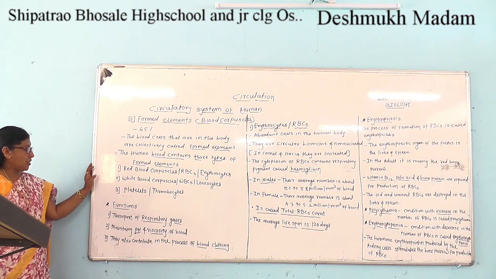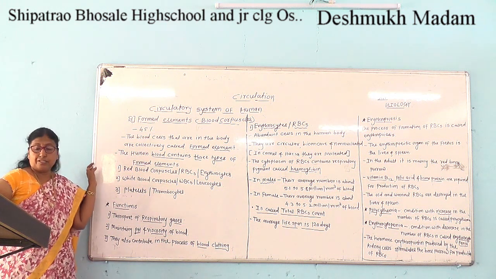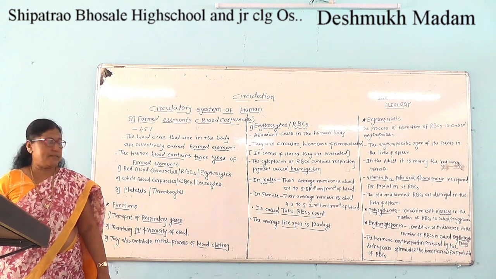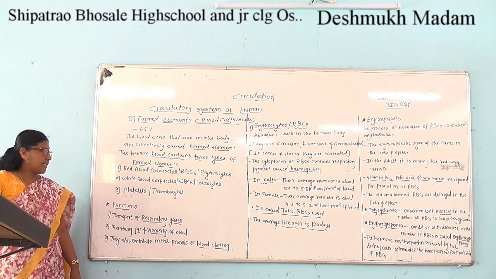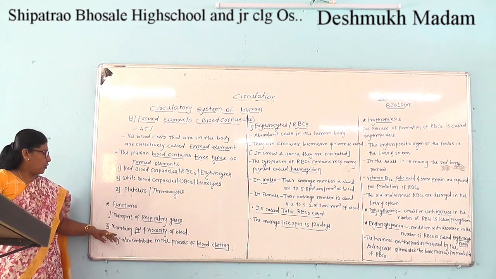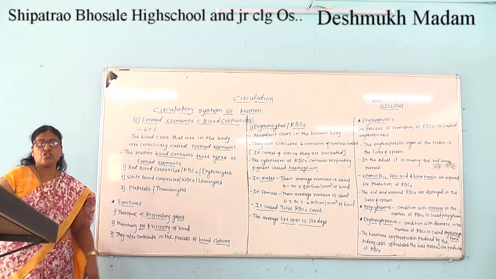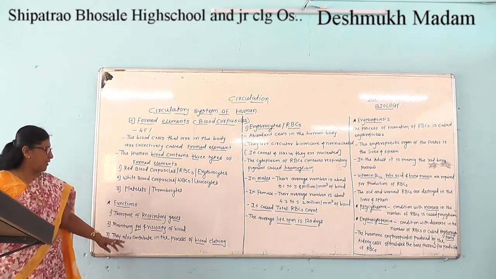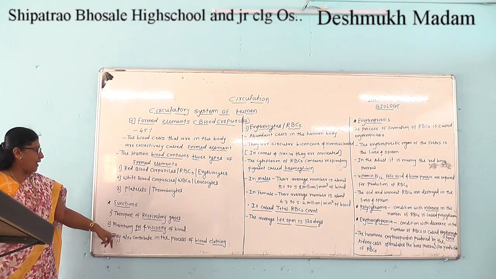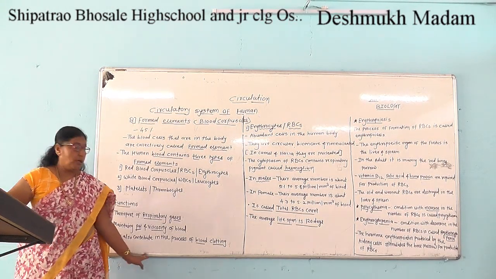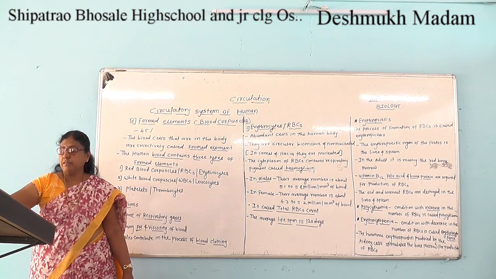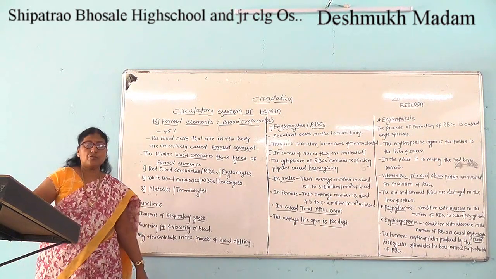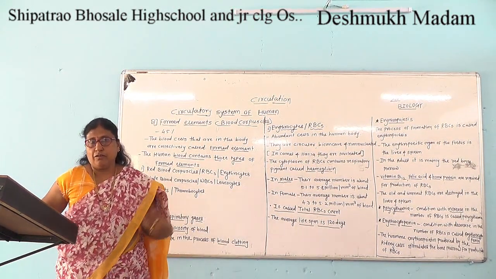The second function is maintaining the pH and viscosity of blood. And the last function of erythrocytes is that they also contribute to the process of blood clotting.